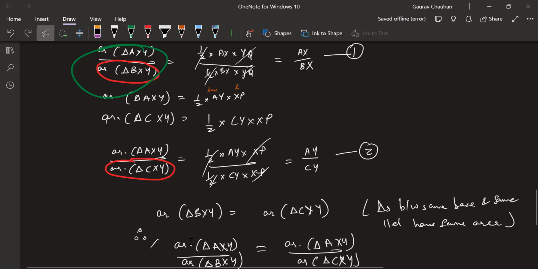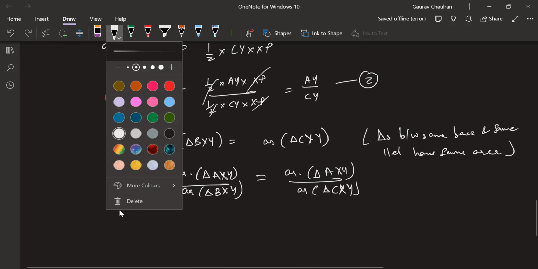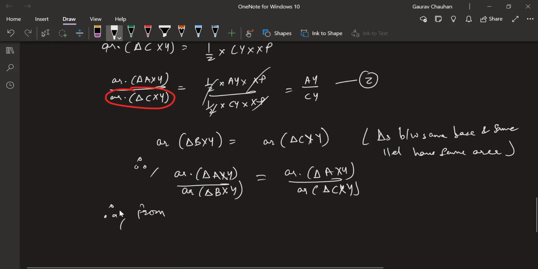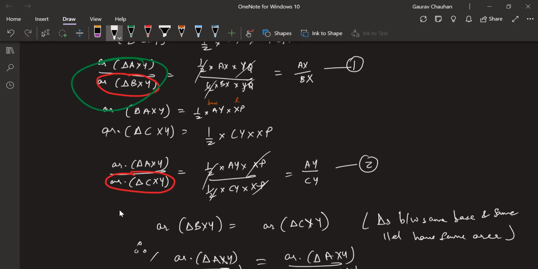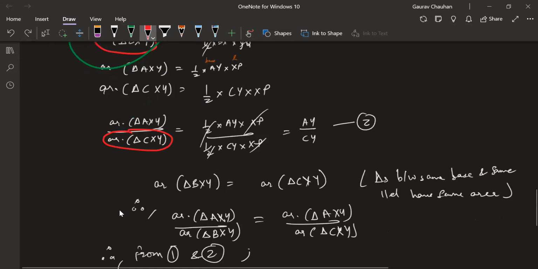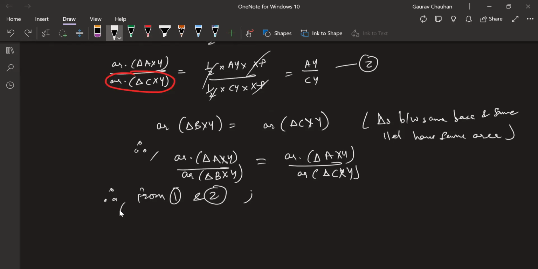Are we good? Therefore, from equations 1 and 2, the LHS of equations 1 and 2 are equal, so their RHS is also equal, which means AX by BX is equal to AY by CY. Hence, for any triangle in the world, if I draw a parallel line to any one of its sides, the ratio in which the other two sides are divided is going to be the same. We good? Hence proved.